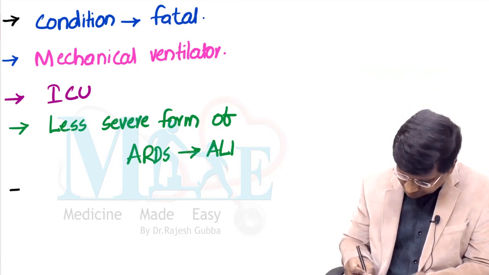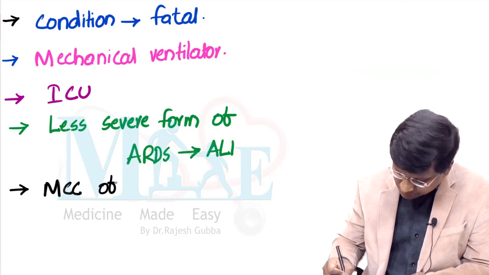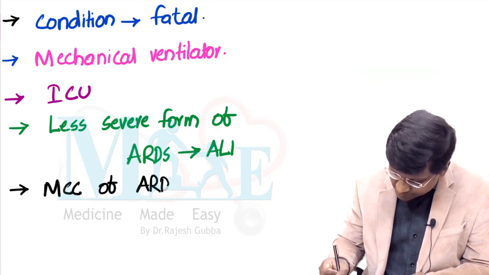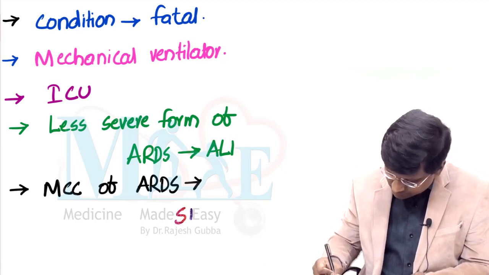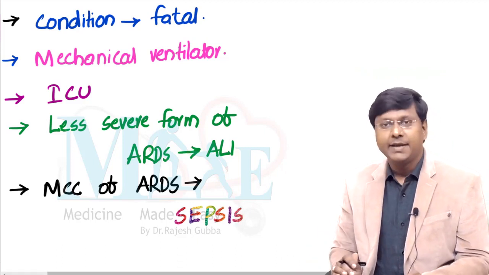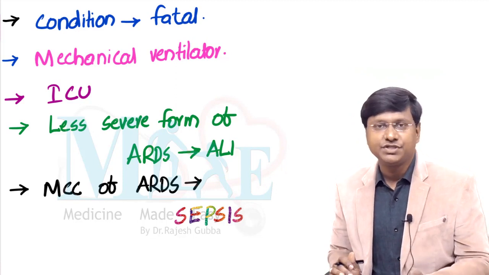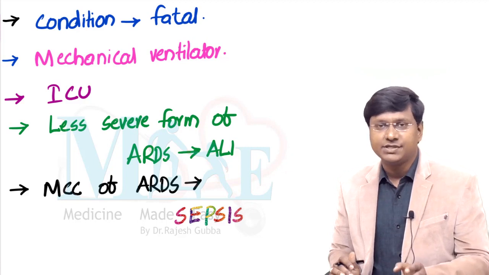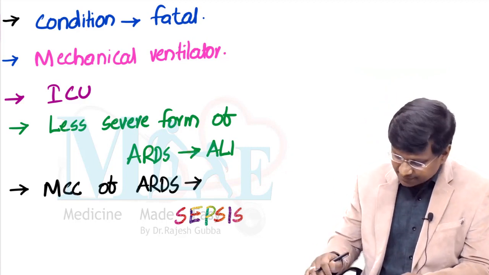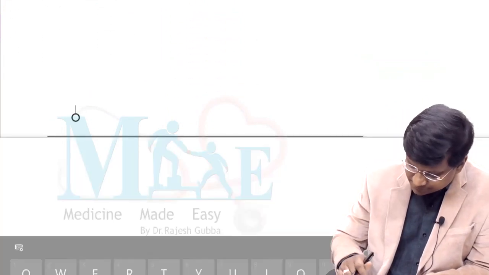The most common cause of acute respiratory distress syndrome is sepsis. Now, a point that you should remember is that there are many etiologies which are causing the ARDS. Now, what I will do is, I will tell you all these etiologies in the form of a mnemonic, right? And what is that particular mnemonic? The mnemonic goes like this.